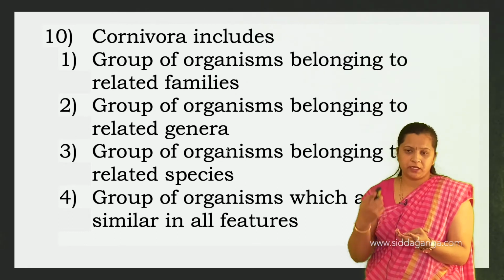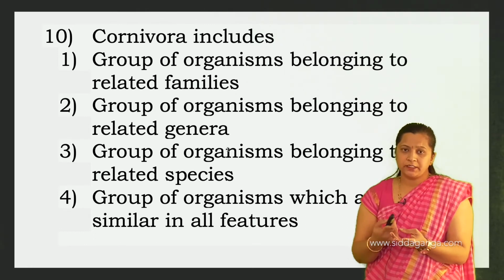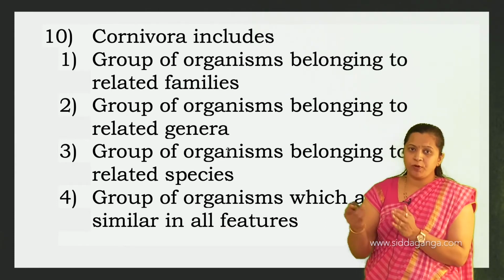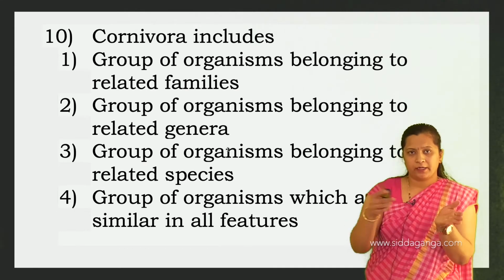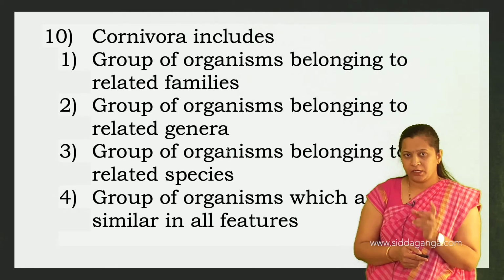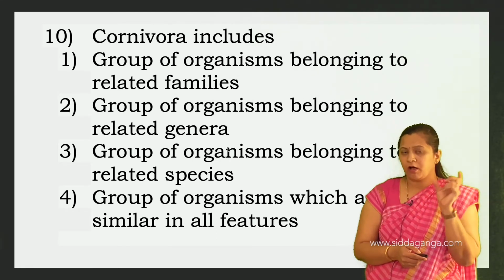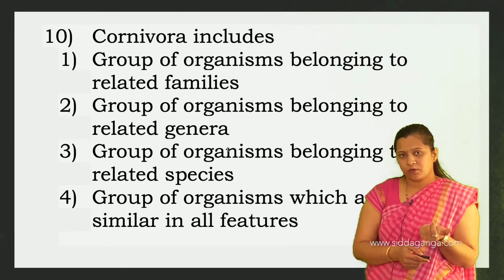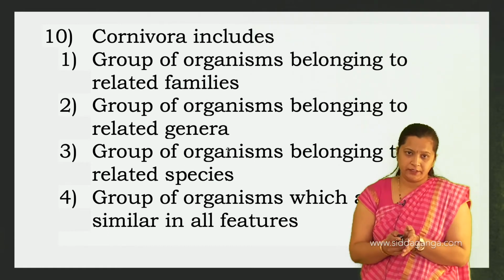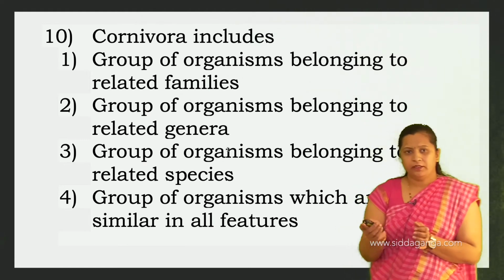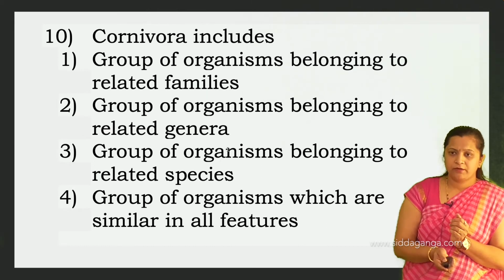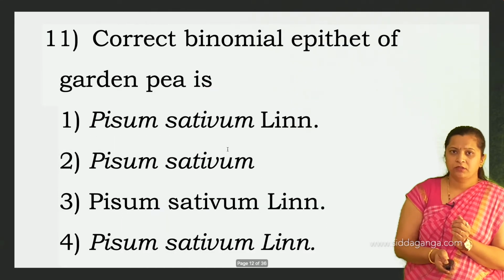So related species are kept under a common genus, and related genera are placed in a single family, and related families, that means a group of organisms belonging to related families, are placed under the same order. Here they have given Carnivora, that is an order. So that includes what? A group of organisms belonging to related families. Next, which is the right option here? The first one is the right option. Then we will move on to the next question.